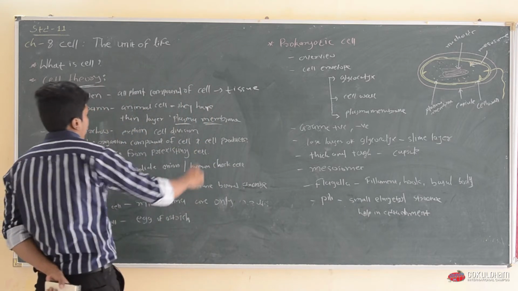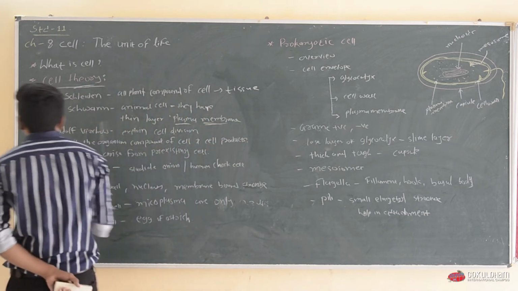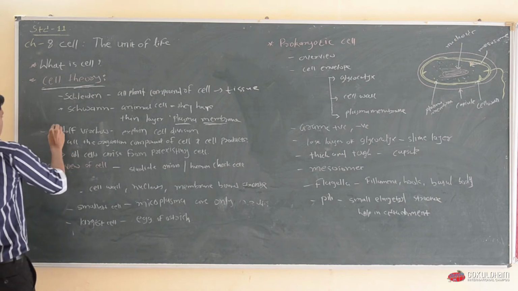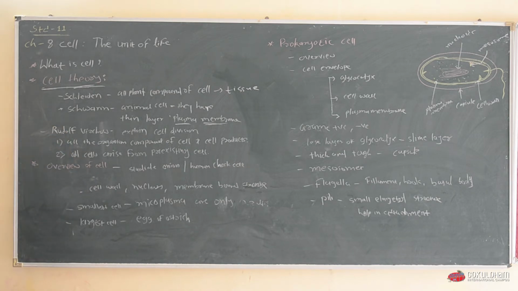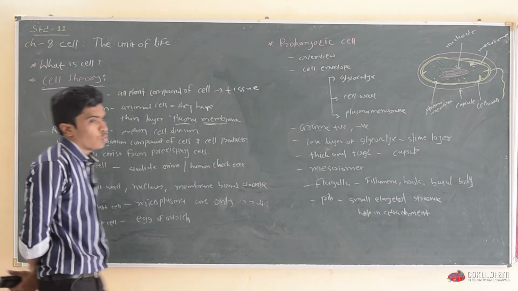During that time, another scientist came along, Rudolf Virchow.